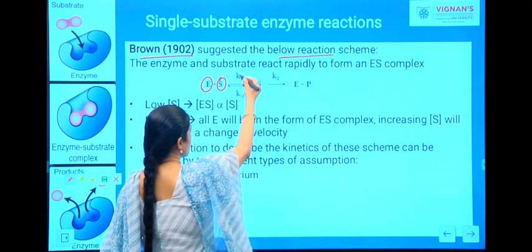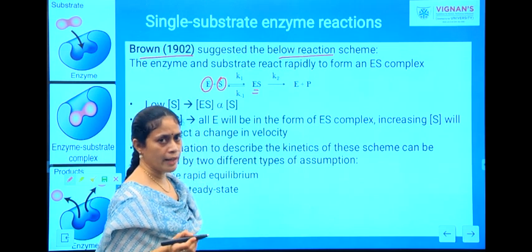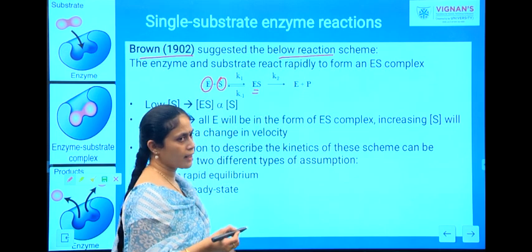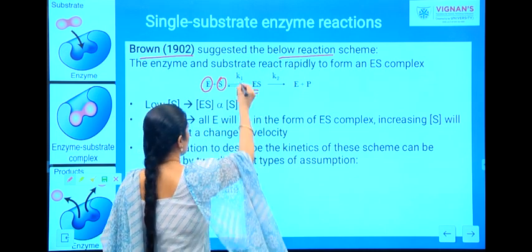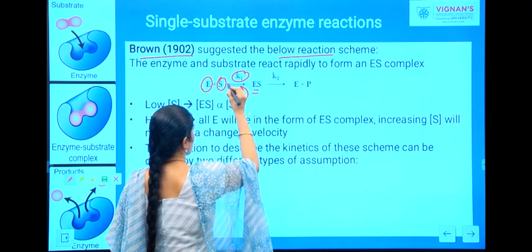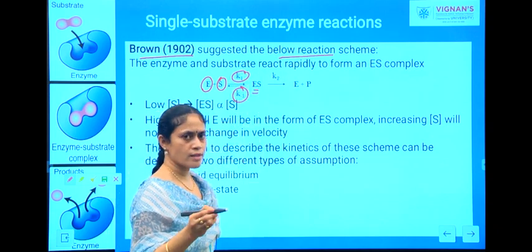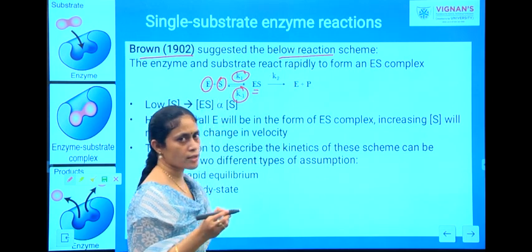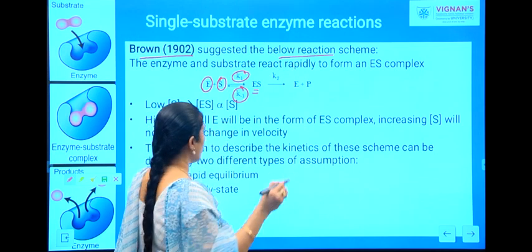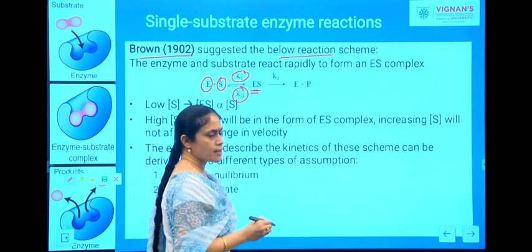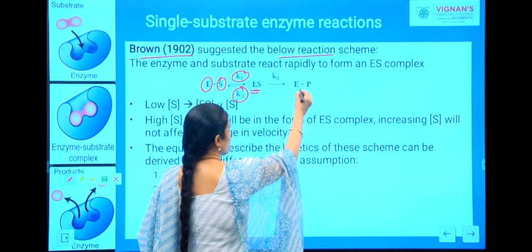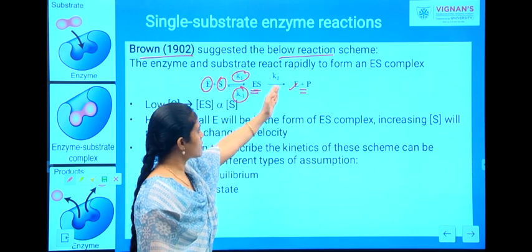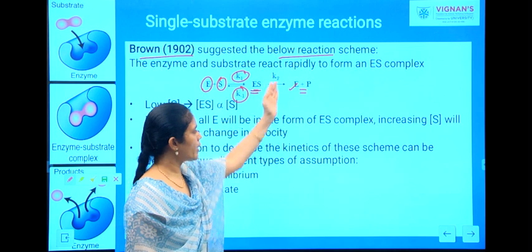Here, the reaction is carried out and there are some constants for this particular reaction. The constants are K1 and K minus 1. K1 is the constant for the forward reaction, whereas K minus 1 is the constant for the reverse reaction. And this enzyme substrate complex is converted into product with the release of the enzyme. The constant involved in this forward reaction is K2.